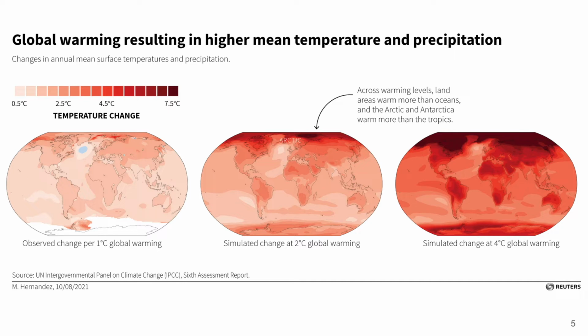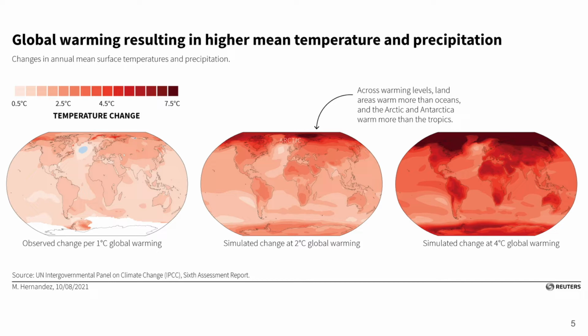Here we see 1C, you have some temperature change at the Arctic. Then you go to 2C, which is more significant in the Arctic and also areas of land that are increasing in temperature. And then finally, 4C, where you can see the Arctic and Antarctica, so both poles, are increasing in temperature significantly, as well as many areas of land around the Earth.